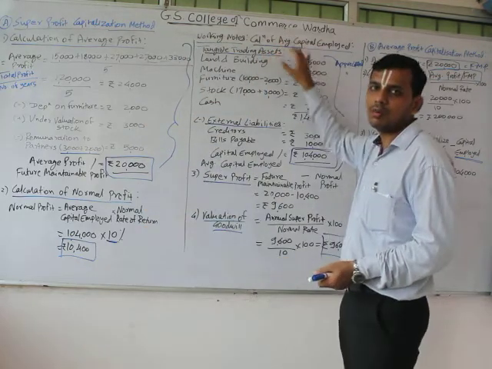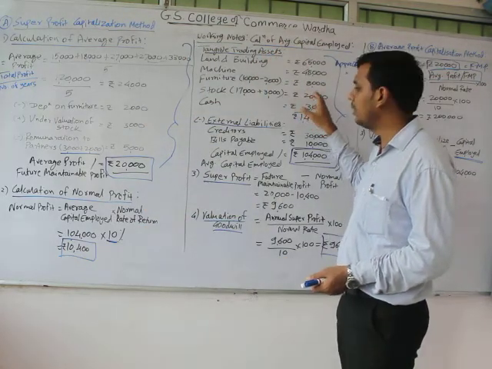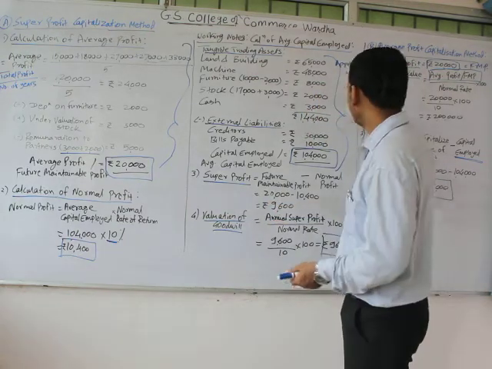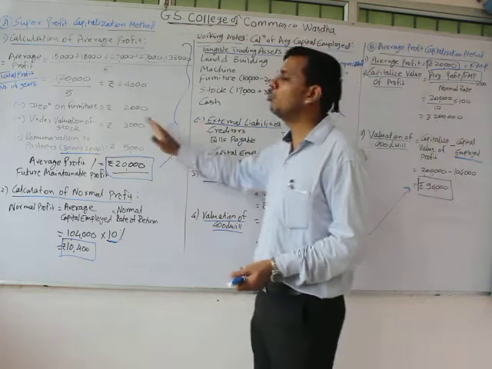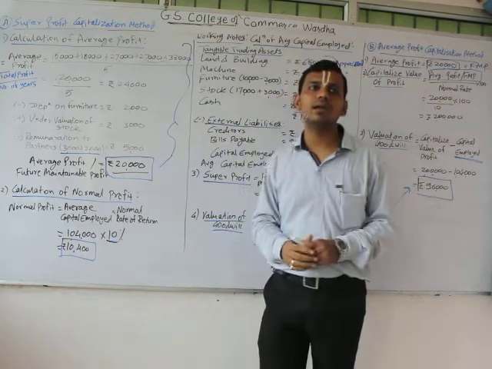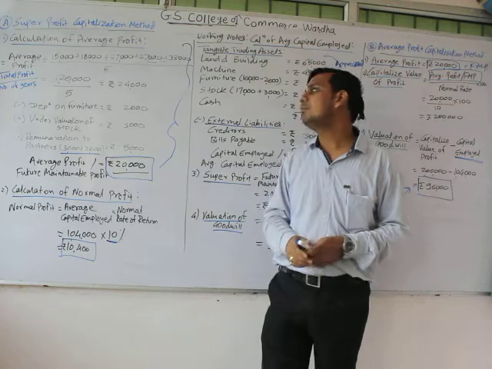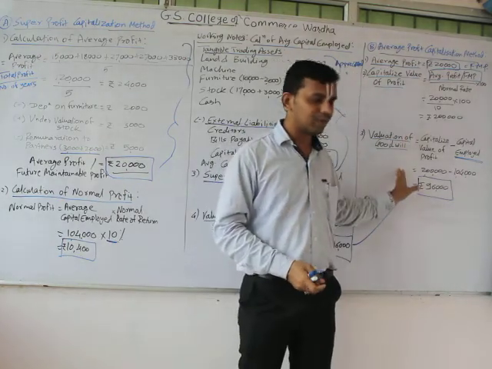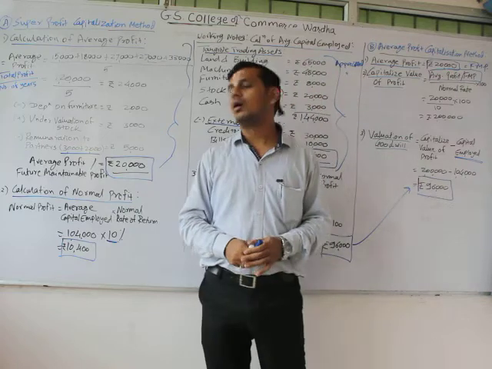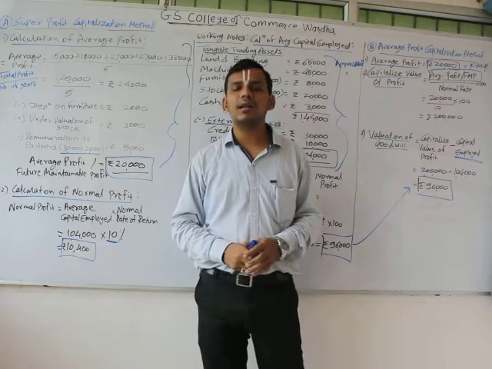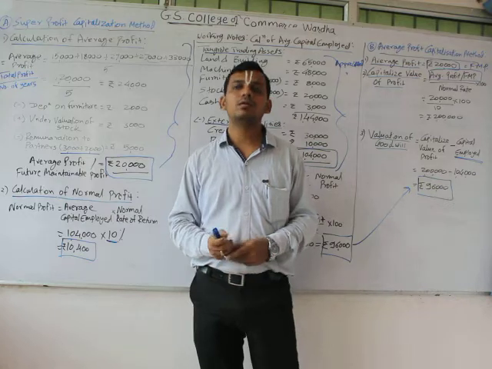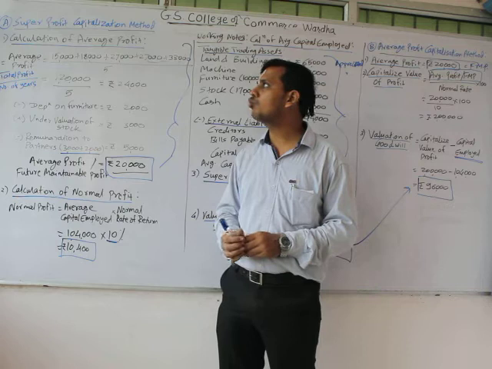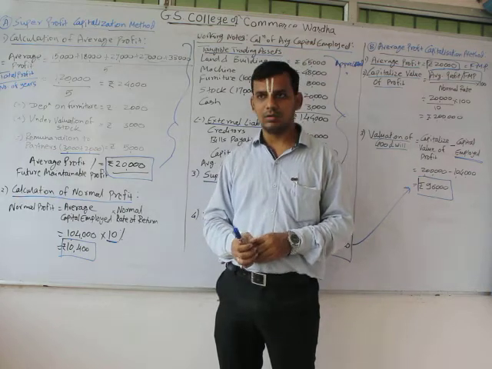For the purpose of normal profit I have to calculate capital employed, then super profit, and then valuation of goodwill. So we can see that in both methods we have to do similar kinds of things. It is a bit lengthy, but still the average profit capitalization method is a bit easier, as well as less lengthy, as compared to the super profit capitalization method.